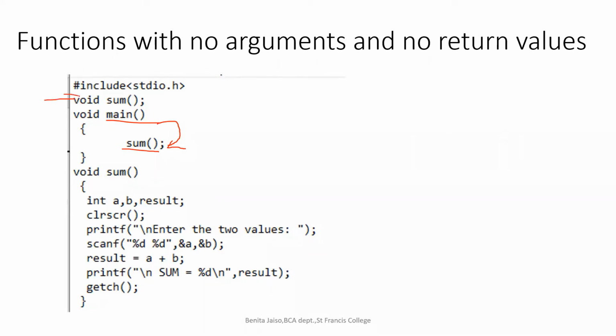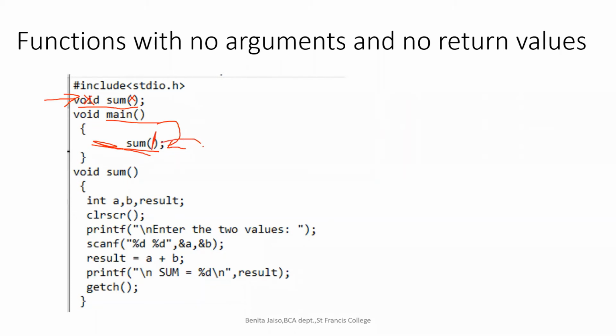I have given it as a global prototype, the declaration of sum as void sum. I'm not expecting any return value, and I'm not passing any arguments for the function named sum. That's why when I'm calling the function sum, I'm not assigning it to any variables. I'm not passing any arguments, right?